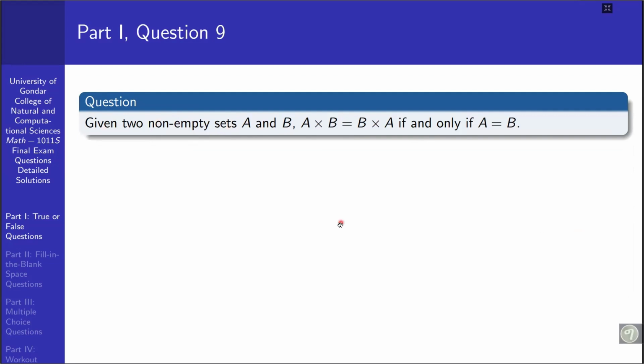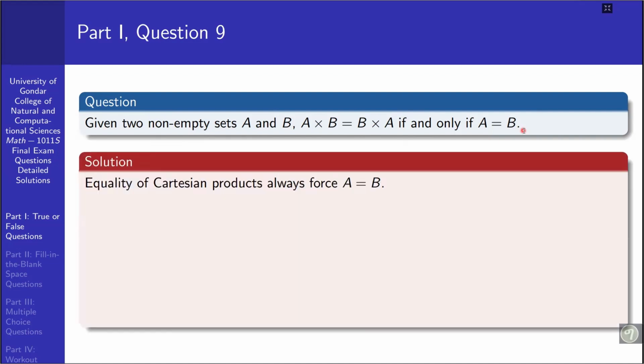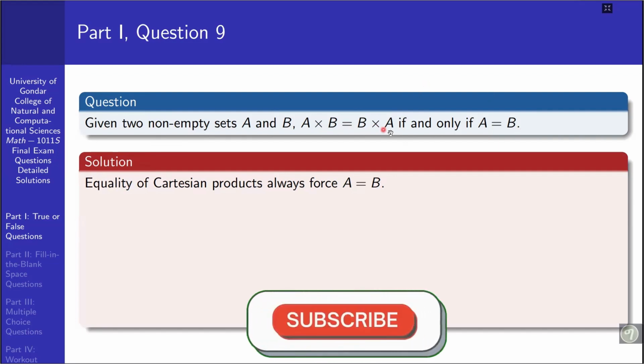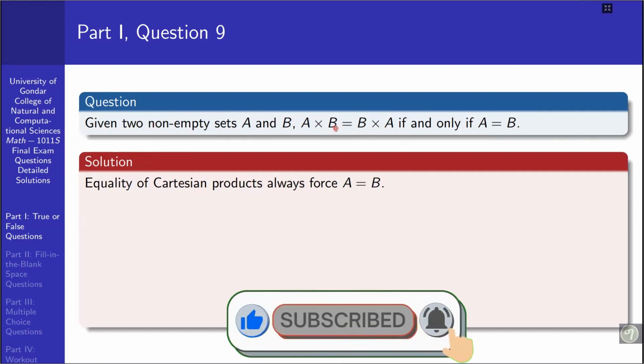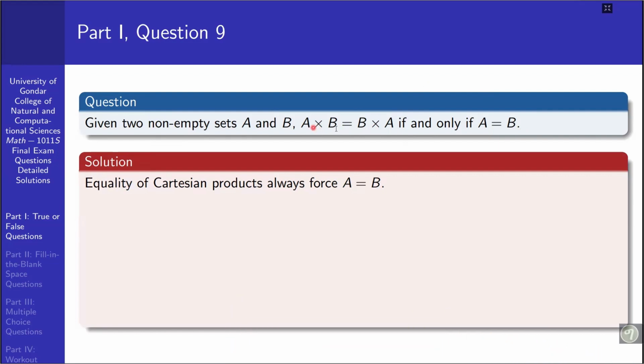Question number 9. Given two non-empty sets A and B, A cross B is equal to B cross A if and only if A is equal to B. Okay. So in this case, equality of Cartesian products always forces A to be equal to B. If the Cartesian products of two sets are identical, that is A cross B is equal to B cross A, then either A and B are equal sets, or A and B are empty sets, or at least one of the two is empty.